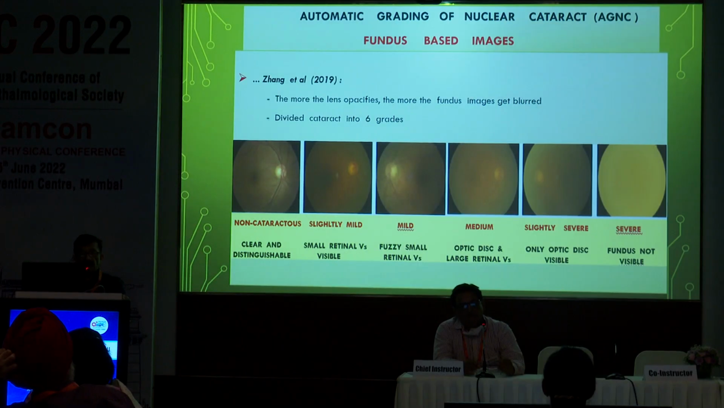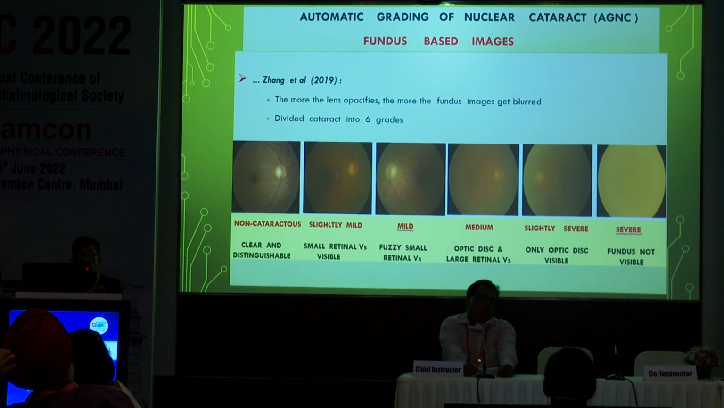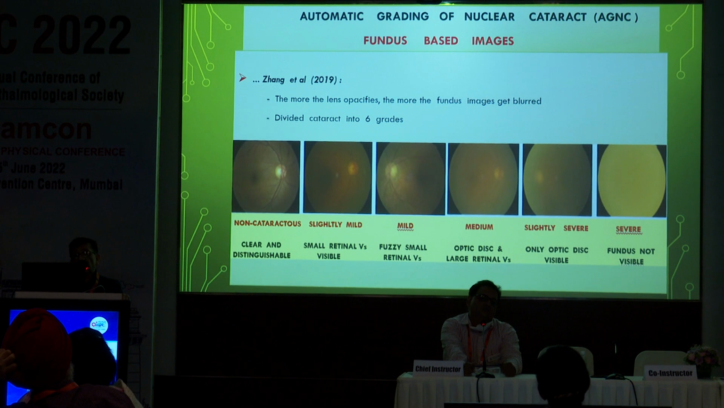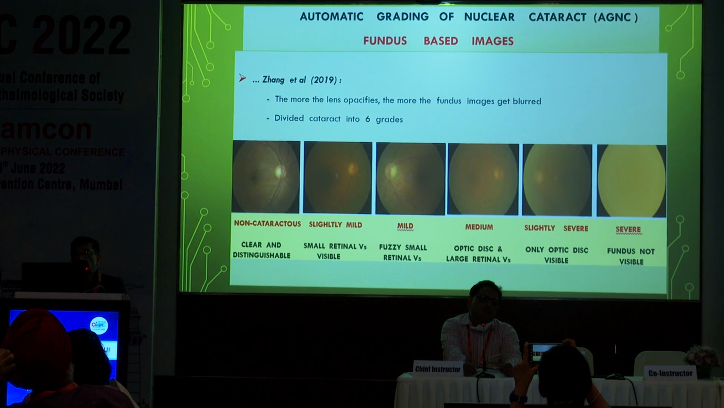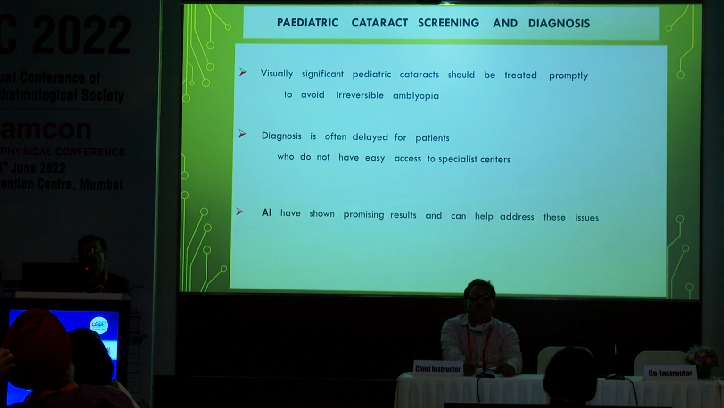If it was clear and distinguishable, it was labeled as non-cataractous. If the small retinal vessels were visible, it was labeled as slightly mild. If the small retinal vessels were fuzzy, it was labeled as mild, and if the optic disc and large retinal vessels were visible, it was labeled as medium. If only the optic disc was visible, he labeled it as slightly severe, and if the fundus was not visible, as severe.